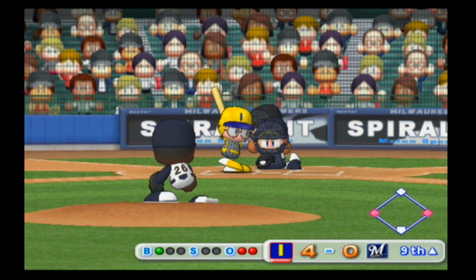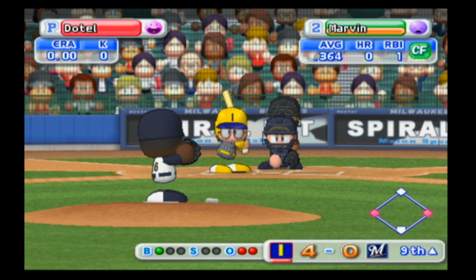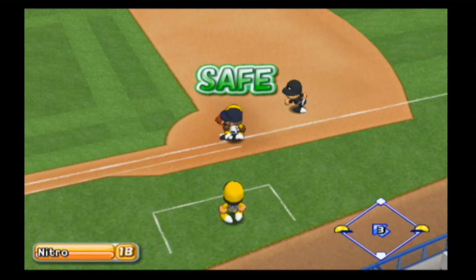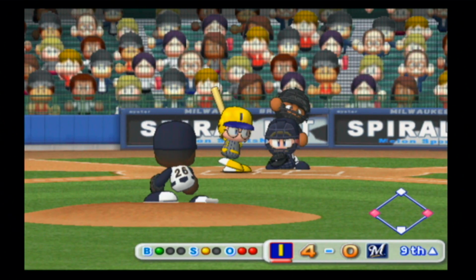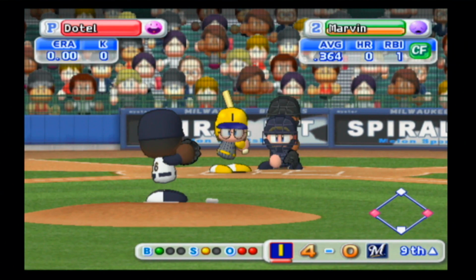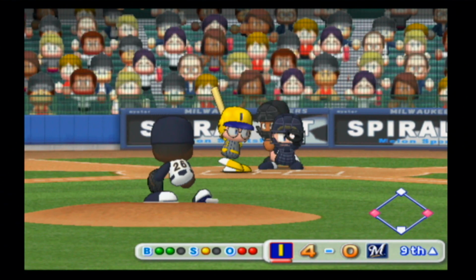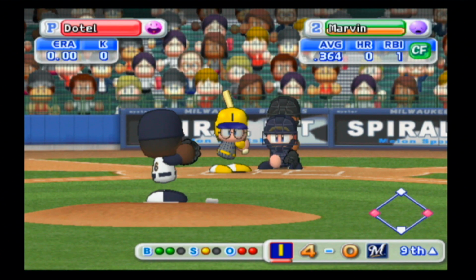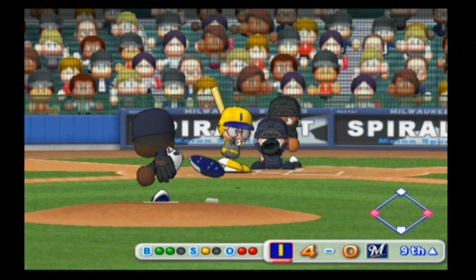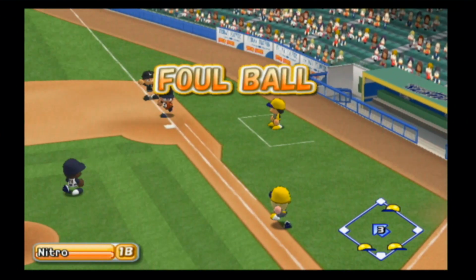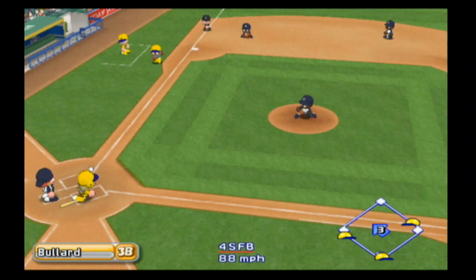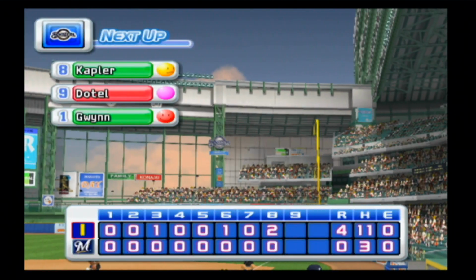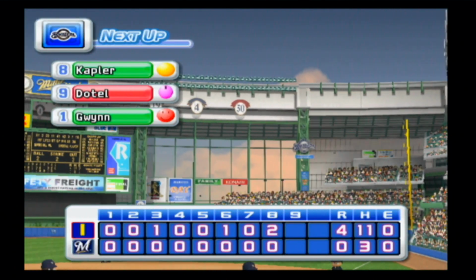There are 2 outs. First pitch down and in. Say check over on first again. Marvin looks at strike 1. The pitch up and away. Ground ball foul down the first base line. Was not foul by much, but Marvin gets another go at it. Line drive right to Bullard at third. So a 4-0 lead as we go into the bottom of the 9th.